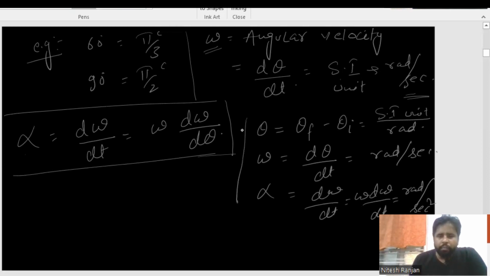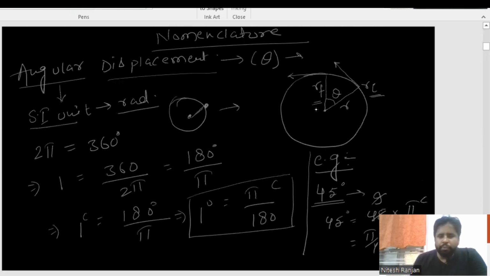Now friends, one thing I have to make clear to you. As you came to know about this diagram here, always and always the velocity will be perpendicular to the radius.